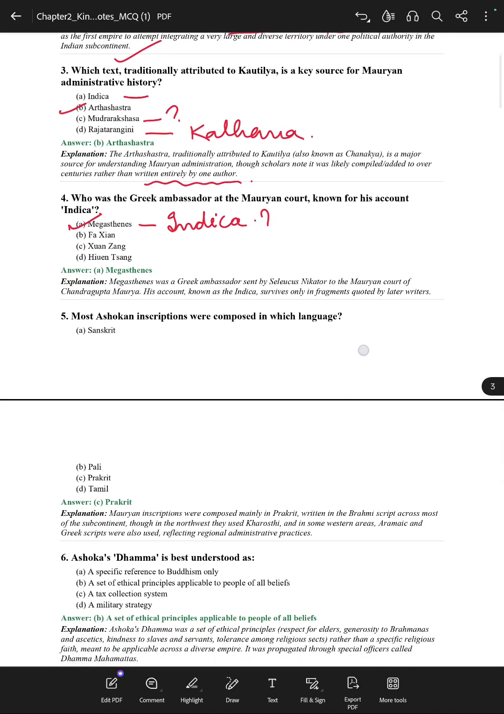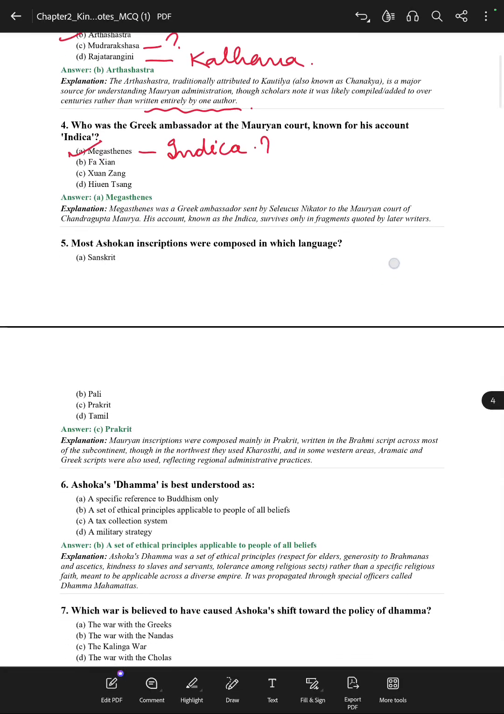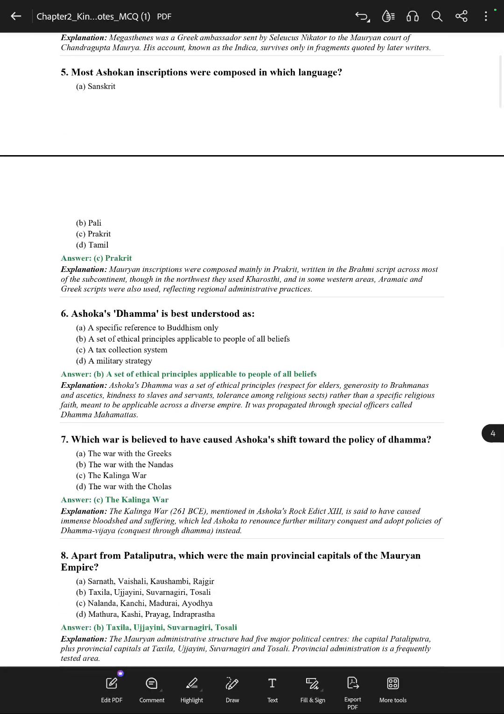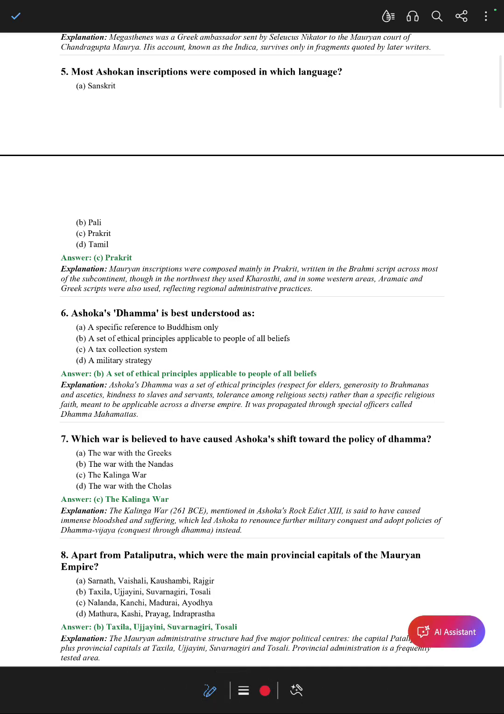Most Asokan inscriptions were composed in which language? So the language that was very well known to everyone, that was Prakrit. So Prakrit में ही वो लोग लिखा करते थे ताकि ज़्यादा से ज़्यादा लोग पढ़ पाए. Asokan inscriptions were composed mainly in Prakrit, written in the Brahmi script across most of the subcontinent, though in the northeast they used Kharosthi, and in some western areas Aramaic and Greek scripts were also used, reflecting regional administrative practices.